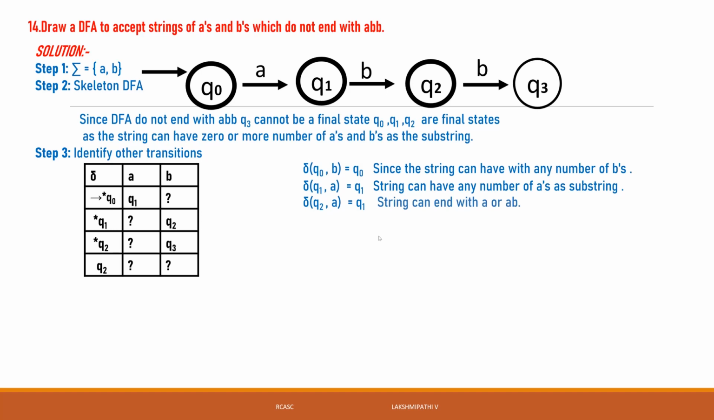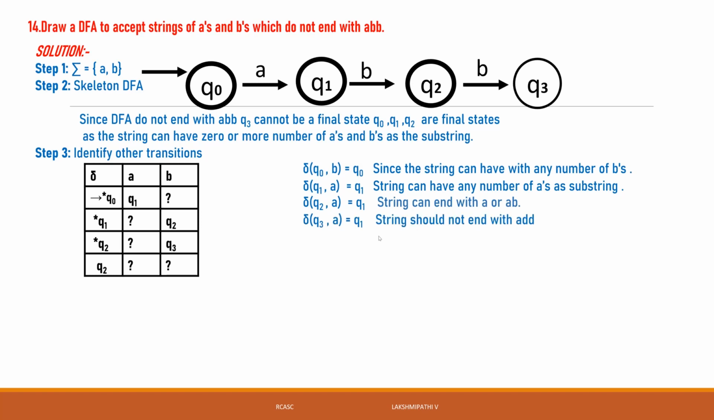Then Q2 of A: the string can end with A or AB. See, that's why Q2 of A is equal to Q1, because if you give 1B, then once again it ends with A, which means it repeats in the same state. That's why the string should not end with ABB. So Q2 of A is equal to Q1, since it can end with A or AB.